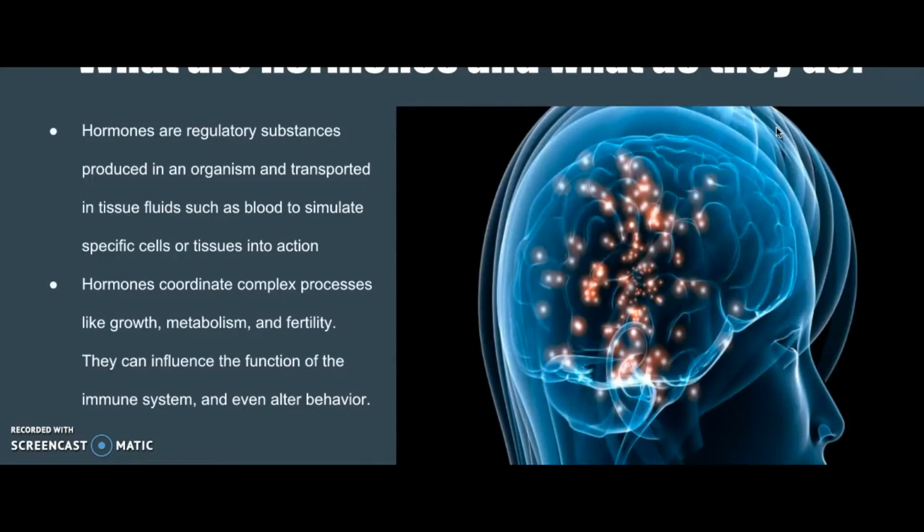Hormones coordinate complex processes like growth, metabolism, and fertility. They can influence the functions of the immune system and even alter behavior. Before birth, they guide development of the brain and reproductive systems. In response to a signal from the brain, hormones are secreted directly into the blood by the glands that produce and store them.